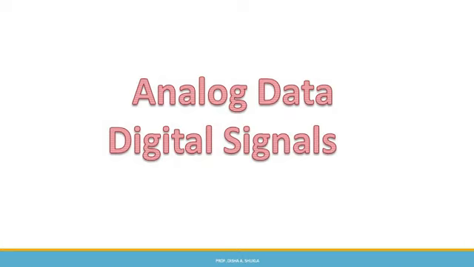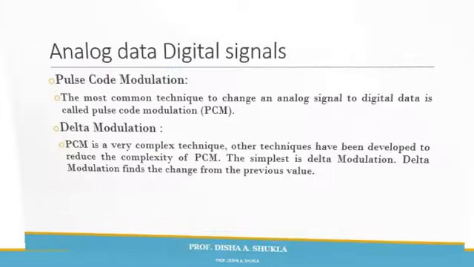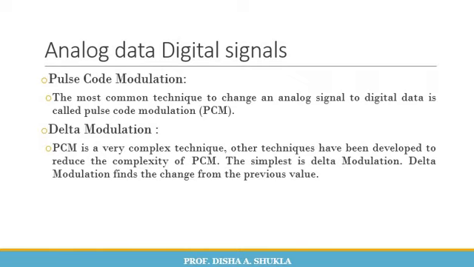Now basically modulation can be of four types: analog data digital signal, analog data analog signal, digital data analog signal, and digital data digital signal. And here we are going to discuss analog data digital signal. The very first thing is that analog data digital signal modulation is further divided into two types: pulse code modulation and delta modulation.